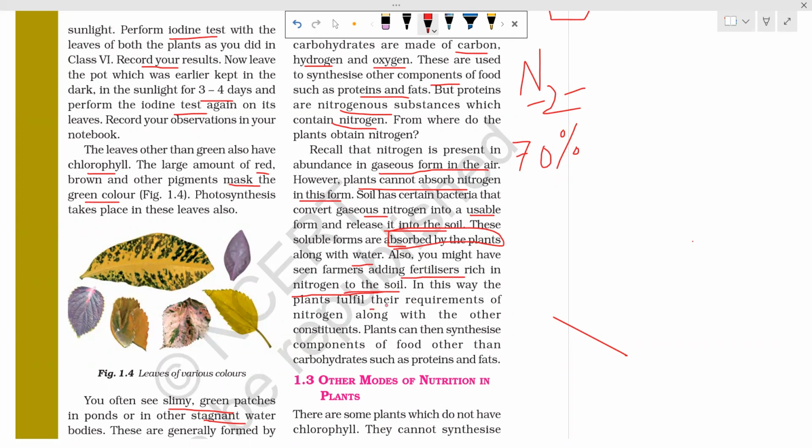So in this way, the plants fulfill their requirements of nitrogen along with other constituents. The fertilizers are also added for fulfilling the requirement of the plant. Whatever nutrients are not there in the soil are fulfilled by the use of fertilizer. Plants can synthesize components of food other than carbohydrates, such as proteins and fats. I have already told you these things before.